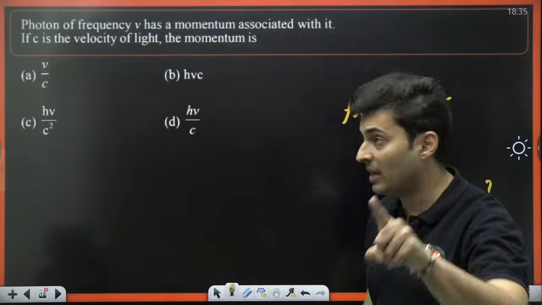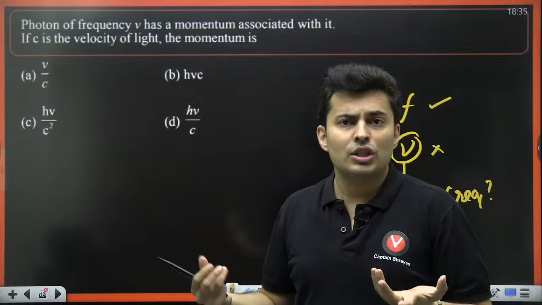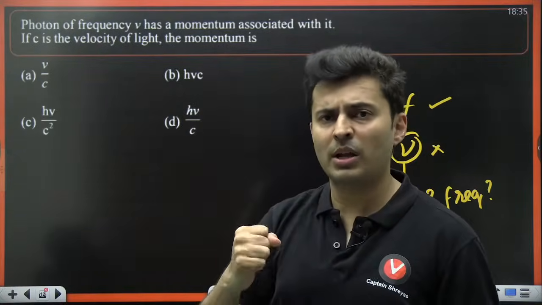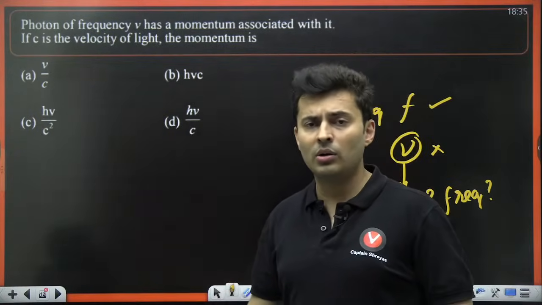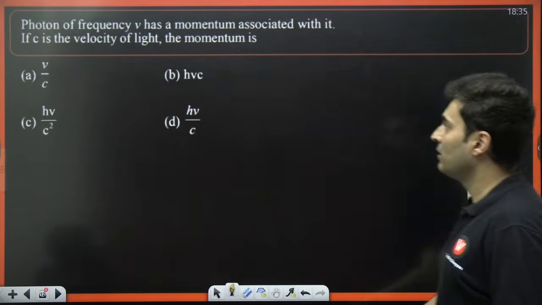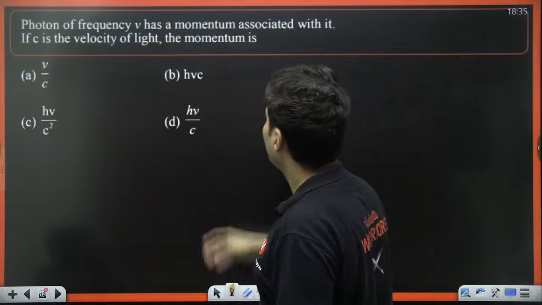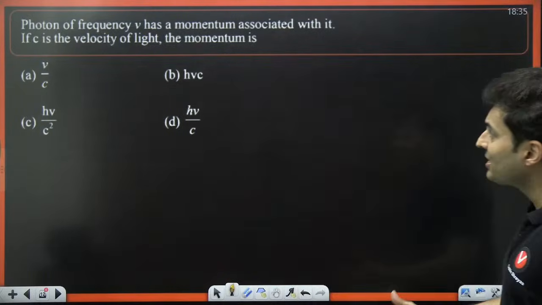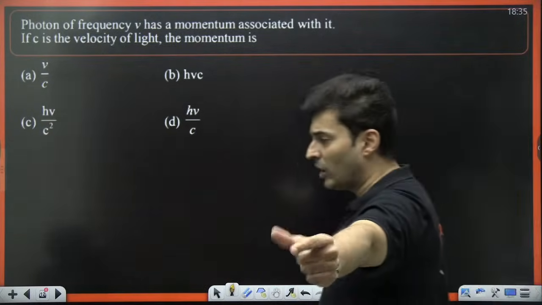But in the exam, if you get this, don't say this is a physics paper, I want F only, I don't want nu. So that is nu, which is frequency. Like momentum associated with it. If c is the velocity of light, the momentum is, come on, my dear students.